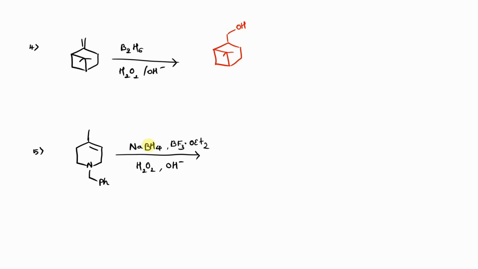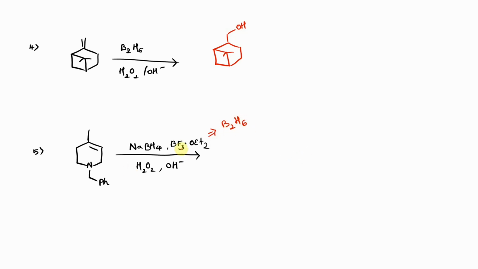Here NaBH4 with BF3.OEt2 is nothing but a process of organoborane preparation. In the previous video of organoborane introduction, I said that when you treat a haloborane with a reducing agent, we can prepare organoborane. So when you treat NaBH4 with BF3, we are going to prepare B2H6, that is, diborane.